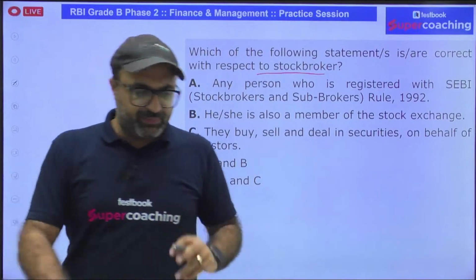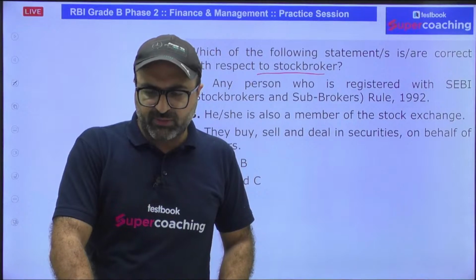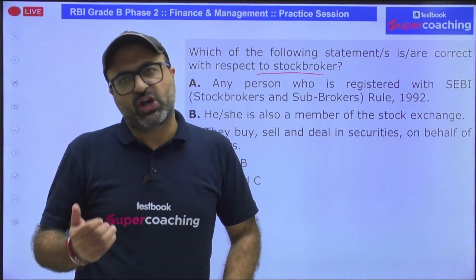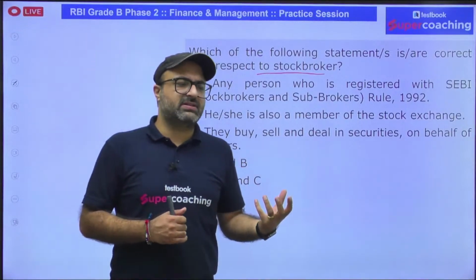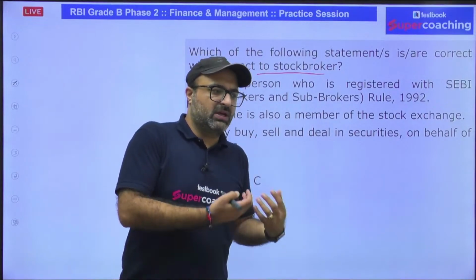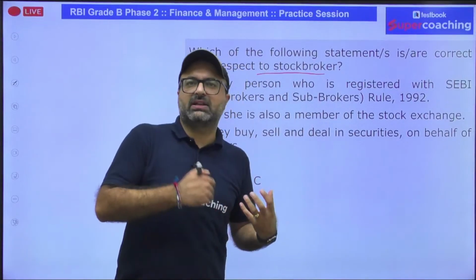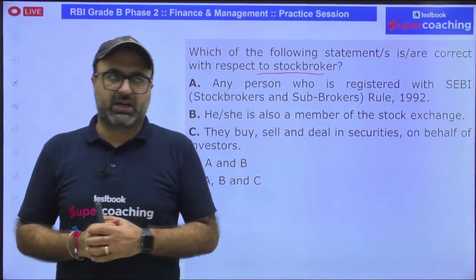These days the demat account facility is provided by the stockbrokers as well, and stockbrokers are registered entities which help investors open up a demat account so that individual investors can invest in the share market.